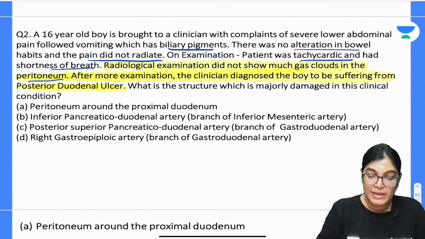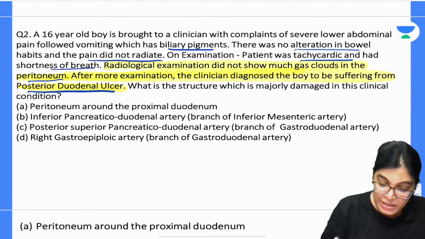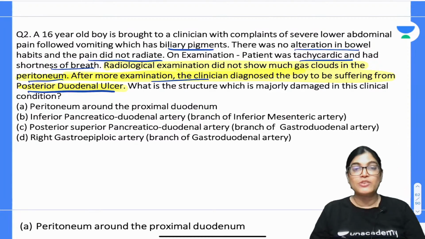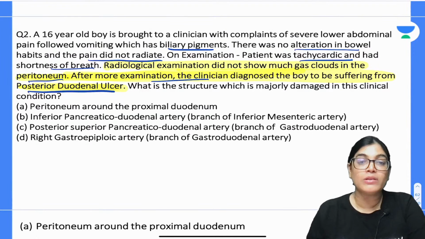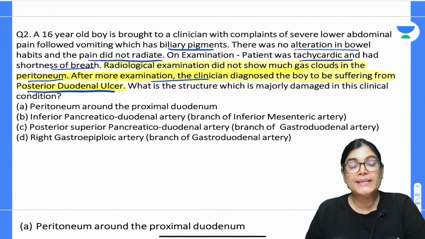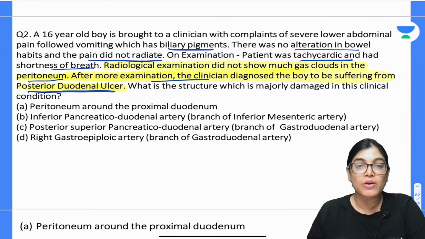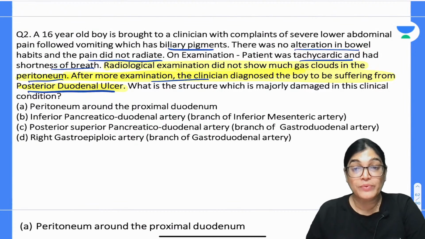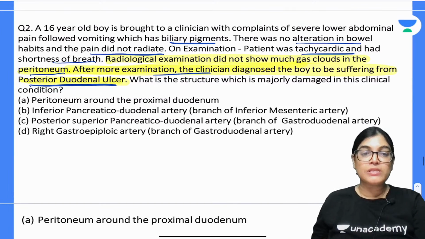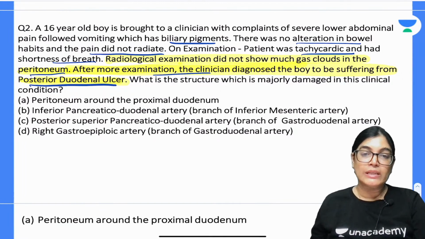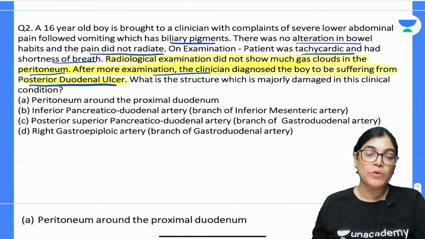It's the posterior duodenal ulcer. Posterior duodenal ulcer. So which structure is majorly damaged in this clinical condition? You can give me the answer whether it is A, the peritoneum around the proximal duodenum, B, inferior pancreatico-duodenal artery, that is the branch of inferior mesenteric artery, C, posterior superior pancreatico-duodenal artery, which is a branch of gastroduodenal artery, or D, right gastroepiploic artery, branch of gastroduodenal artery.